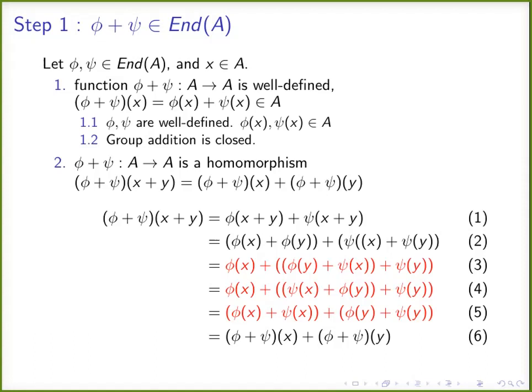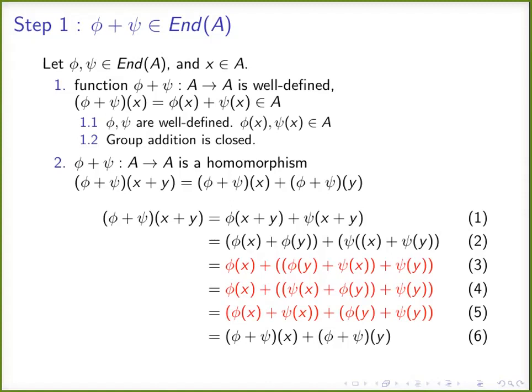So we have two endomorphisms, phi and psi, from the set of all endomorphisms. If phi is an endomorphism, then it is a homomorphism. If it is a homomorphism, it is already a well-defined function. So phi and psi are well-defined functions.